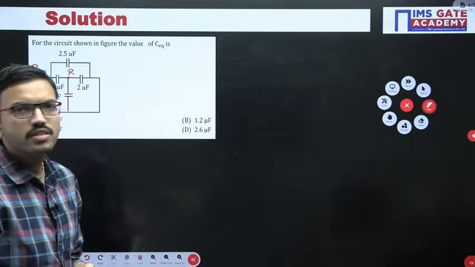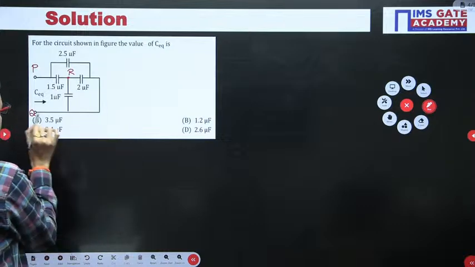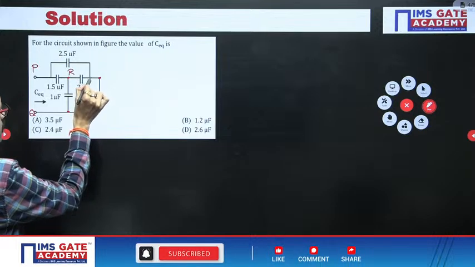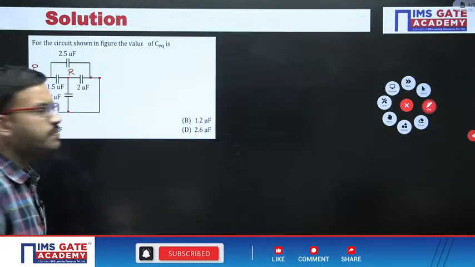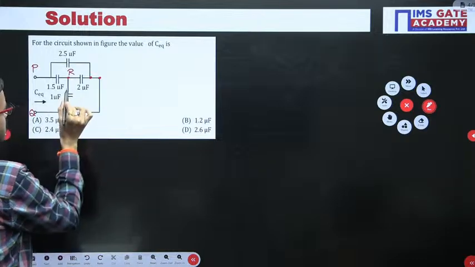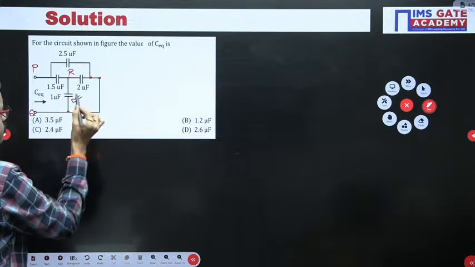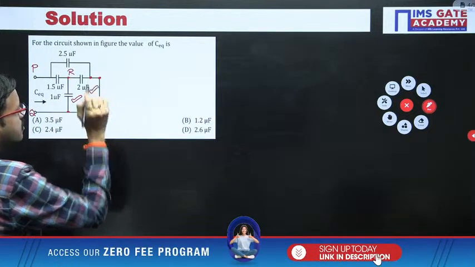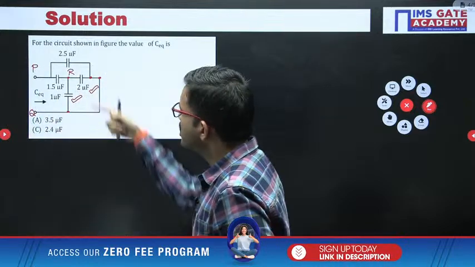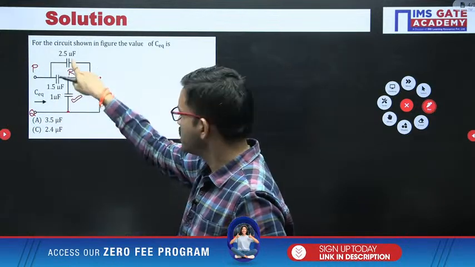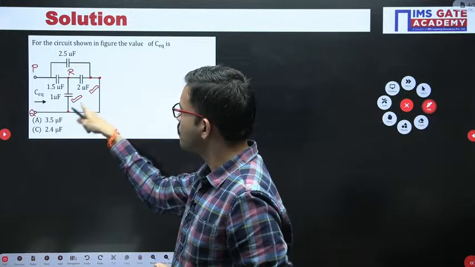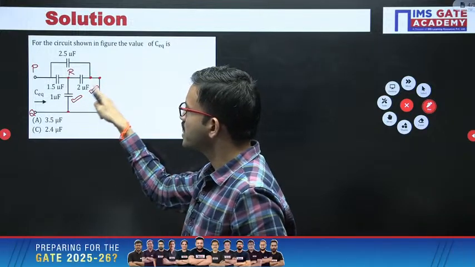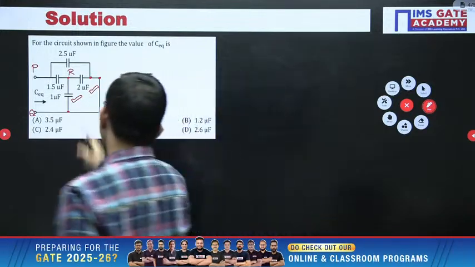I have labeled P, Q, R. Now observe, the moment I labeled this as Q, this node and this node are all the same point Q. Yes or no? So between R and Q you have 1 microfarad in one path, and in one more path, between the same terminals R and Q, you have 2 microfarad. That means these two are connected in parallel.